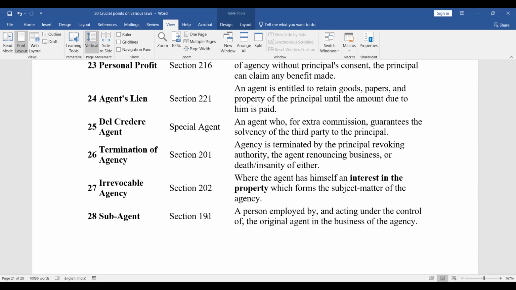Termination of agency, section 201. Agency is terminated by the principal revoking authority, the agent renouncing the business, or death or insanity of either. Irrevocable agency, section 202, where the agent has himself an interest in the property which forms subject matter of agency. Sub-agent, section 191. A person employed by and acting under the control of original agent in the business of the agency.